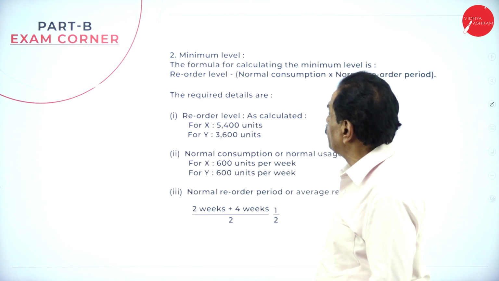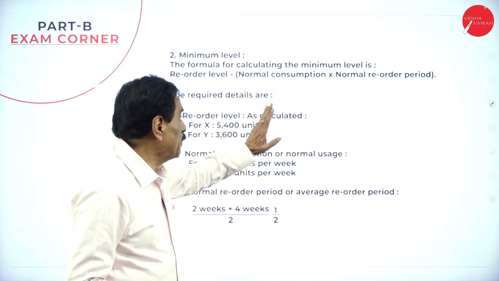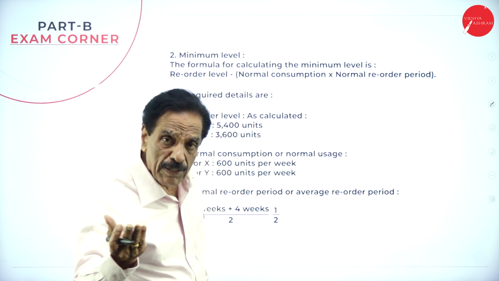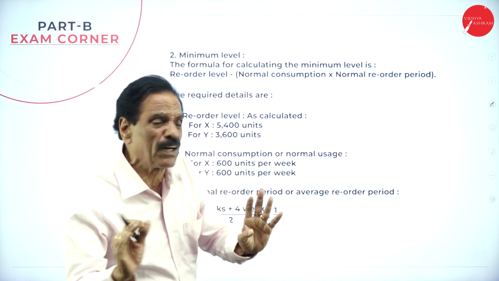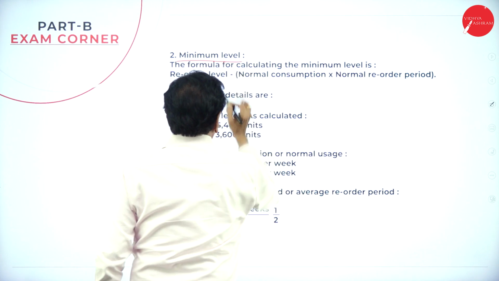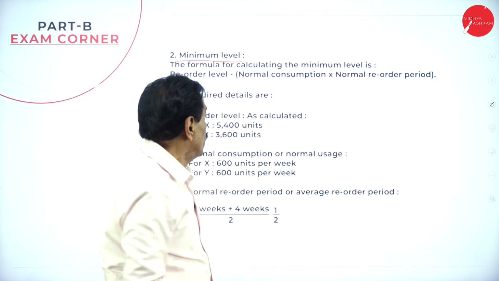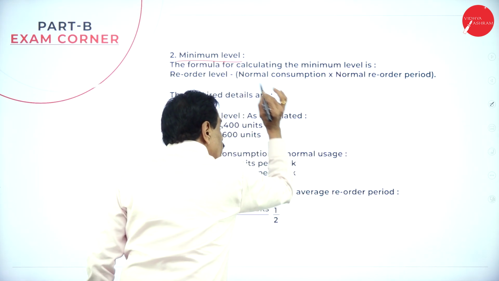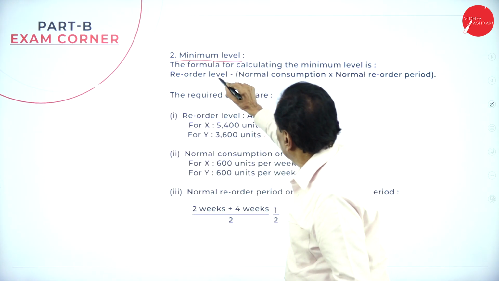We'll move on to the next one. Minimum level: the formula is reorder level minus normal consumption multiplied by normal reorder period. You have to learn the formula very well; it is only application of the formula. Minimum level is equal to reorder level minus normal consumption multiplied by normal reorder period. Come back here. Your reorder level is already calculated: X 5,400 units, Y 3,600 units.